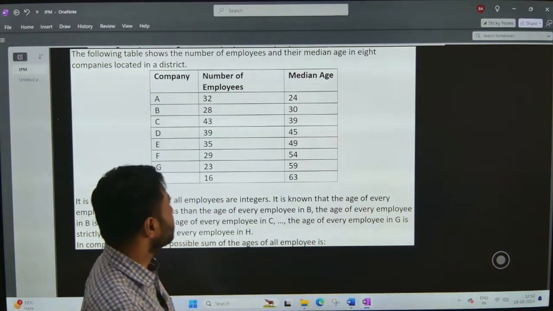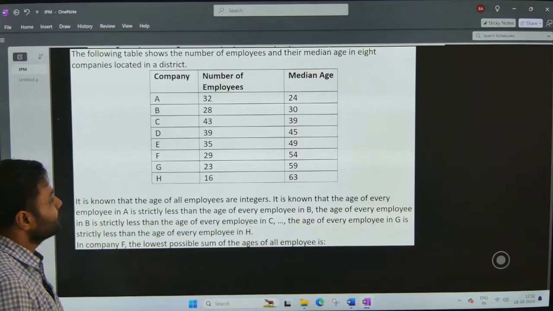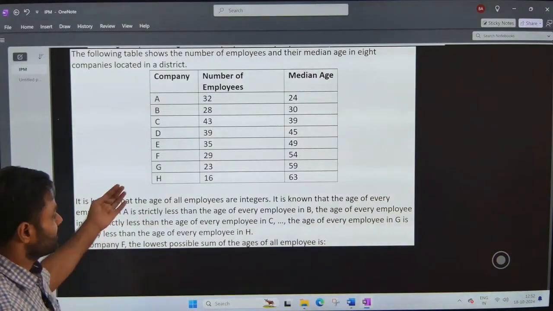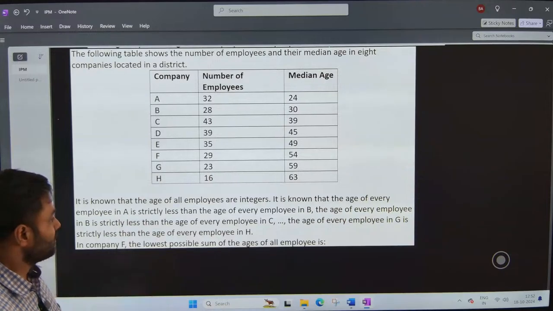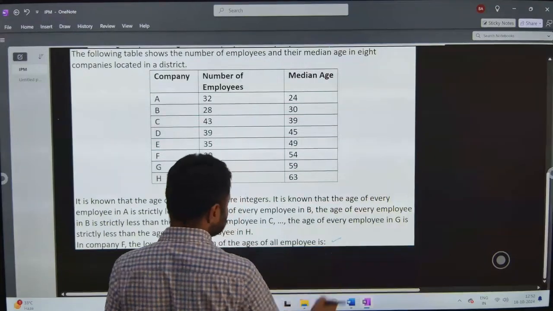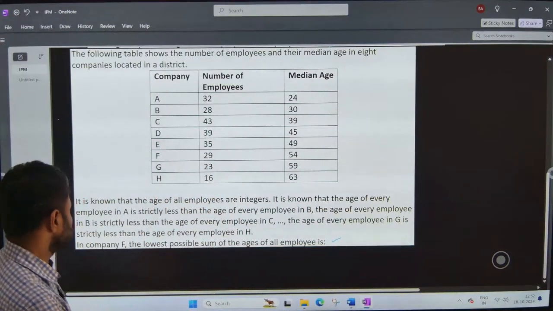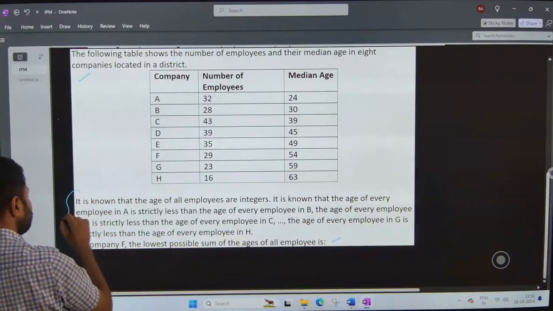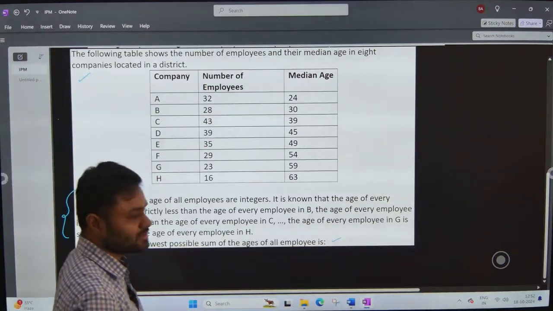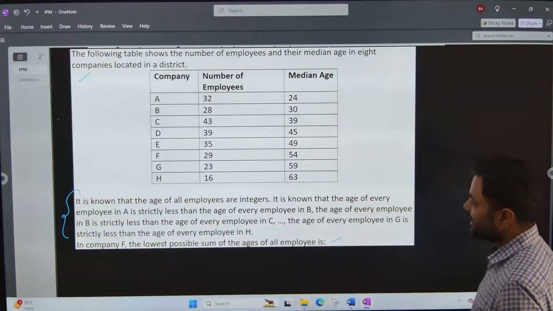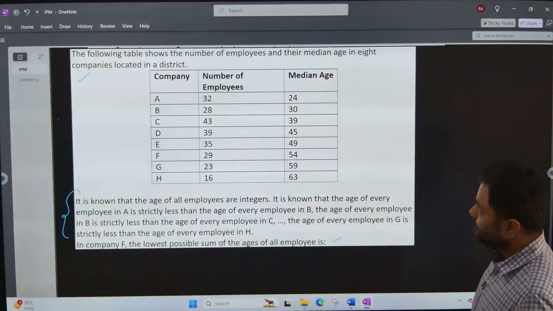Hello. So this is a question from IPM Indore 2024 paper QASA section. As we have just said that this is a question of three. There are three questions. So we have already discussed the first question. So this is the second one. So the data has already been discussed, but I will still repeat whatever we have discussed in the previous question so that those who are watching it for the first time can also understand.